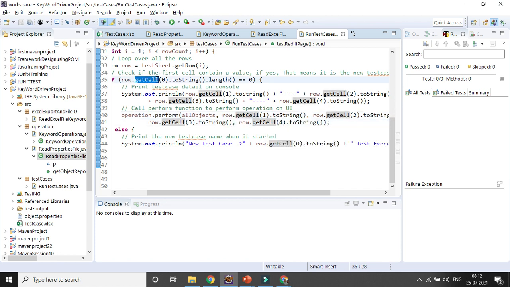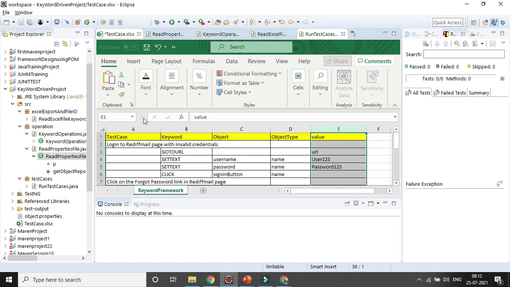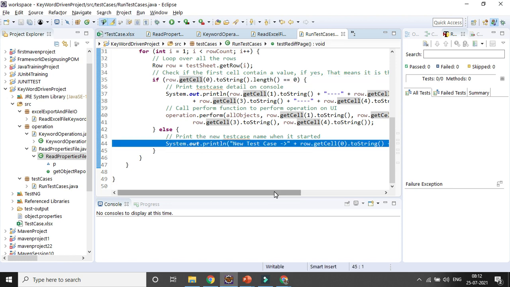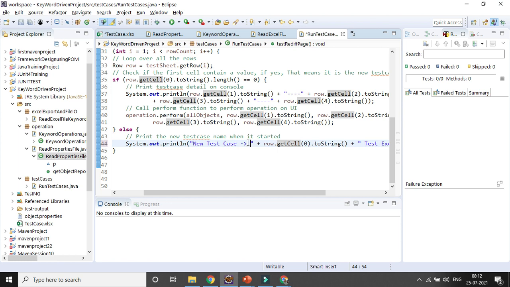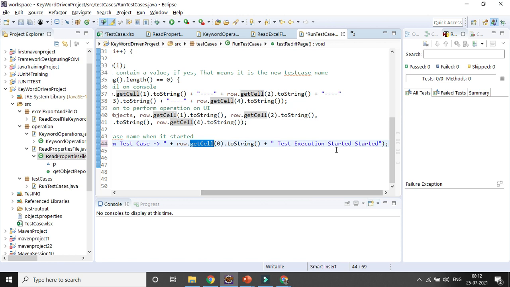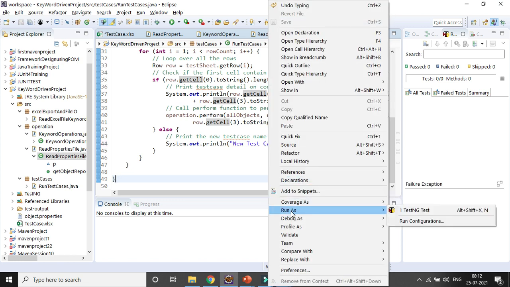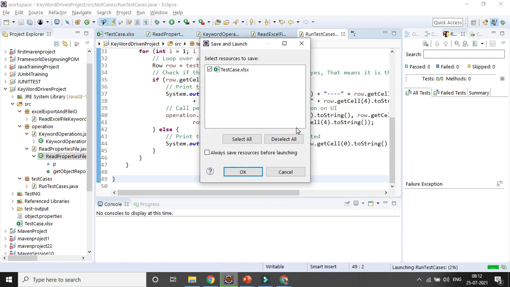In case it is equal to 0, I will be going to those options. Else, in case it is not equal to 0, that means I only want to get the test case details, so that is the reason I want to print it: New test case execution started. I can give some space here, and it is taking from the row and getting the cell, converting it to string, and this is appending, right? Let's save everything, and now let's try to run the test cases and see whether my test case is running based on the keyword I have given.